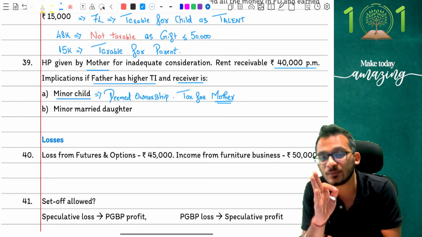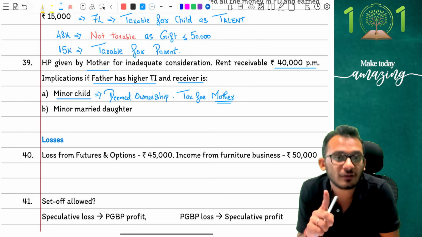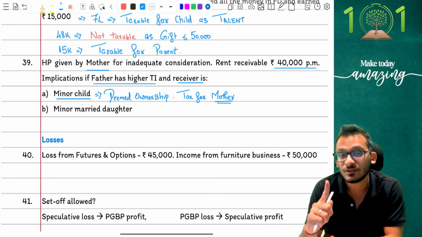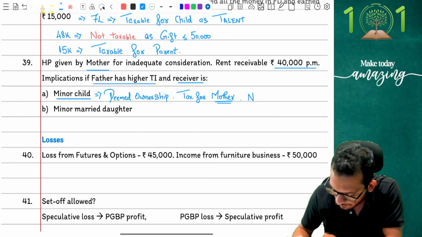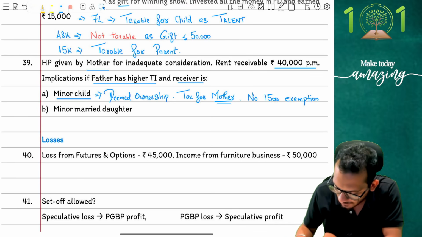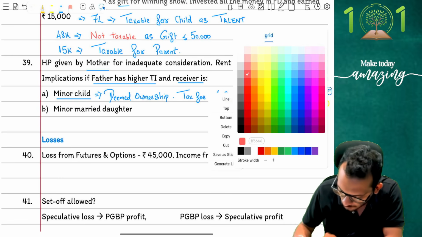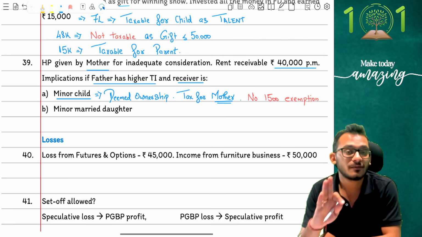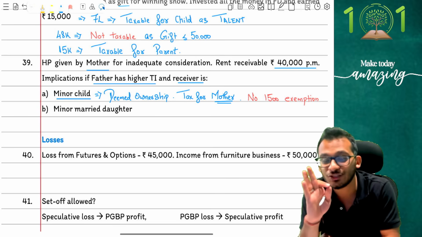The next part is the most critical one. People, because you have taxed it in the hands of mother based on deemed ownership and not based on clubbing rules, you cannot claim the deduction of 1500. You cannot claim the deduction of 1500 because the 1500 exemption is only granted to you if you are taxing it as per clubbing rules. Now, I have never taxed it under clubbing rules. I have taxed it as per HP rules, and therefore this will not be covered in that condition.